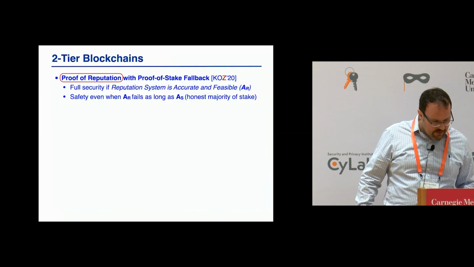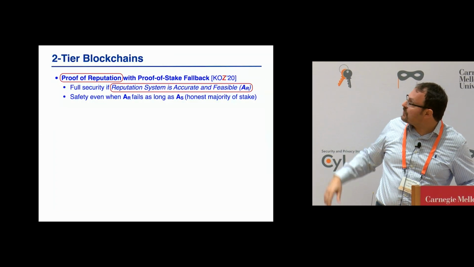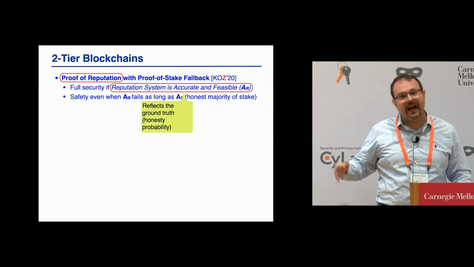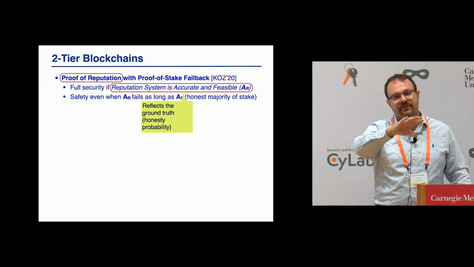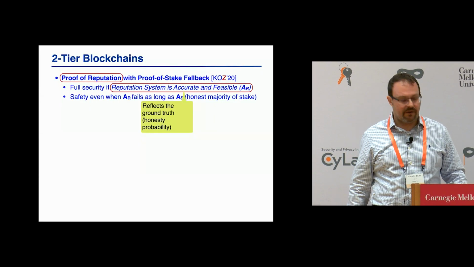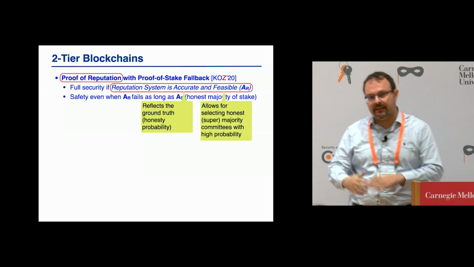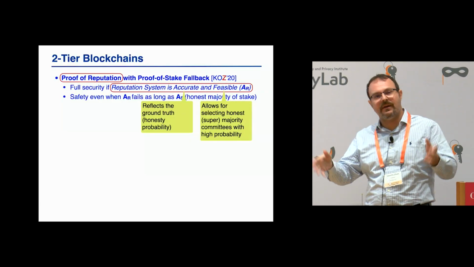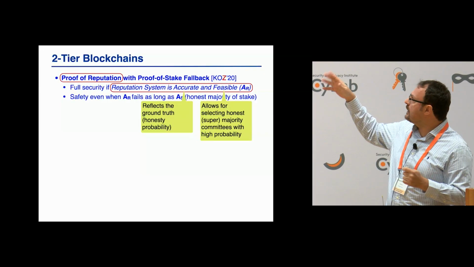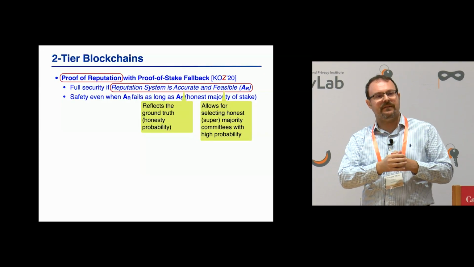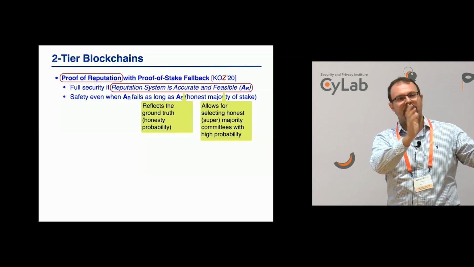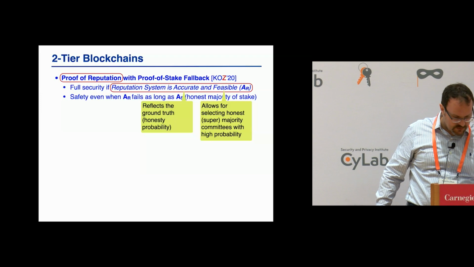So very quickly, what does this assumption mean? The reputation system being accurate means that this vector of probabilities reflects the ground truth, the actual probability that parties will deviate. And feasible means that if I have this system, I can select honest-majority committees with good probability. It's not hard to see what this means: if I order everyone according to reputation and take the top-reputation parties, then the probability of an honest majority is high.